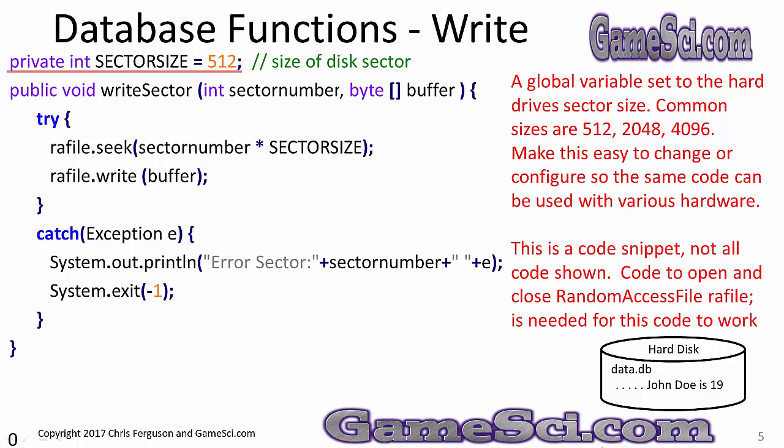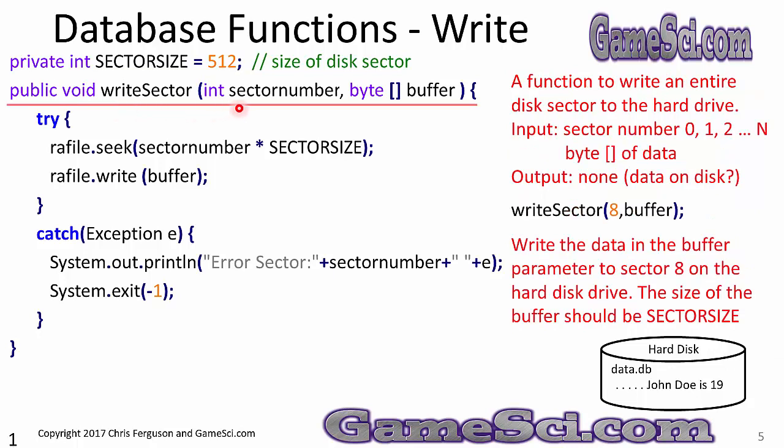We'll start with a global variable set to the hard drive sector size. Common sizes are 512, 2048, 4096. Make this easy to change or configure so the same code can be used with various hardware. This is a code snippet. Not all the code is shown. Code to open and close random access file RA file is needed for this code to work.